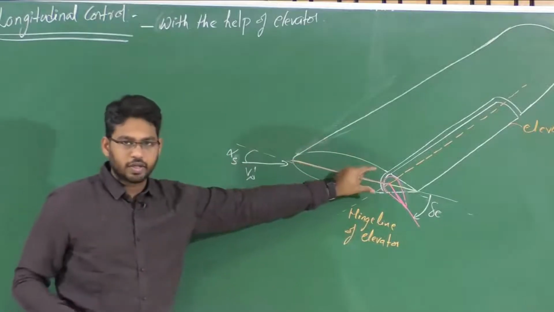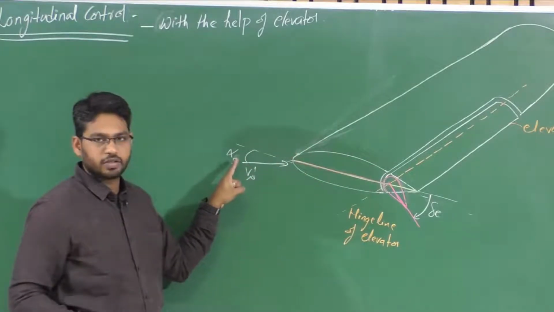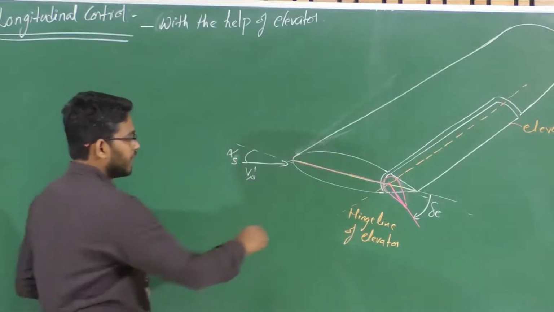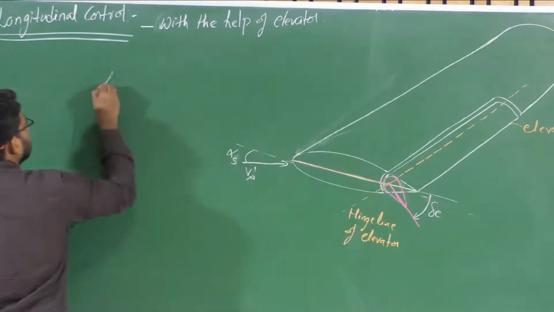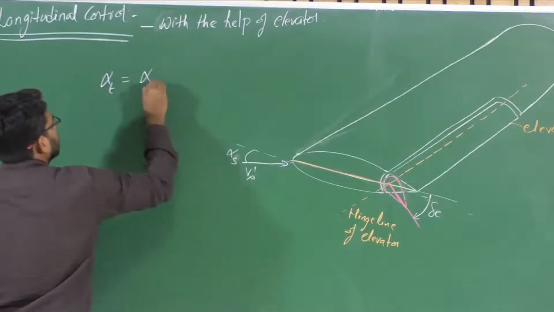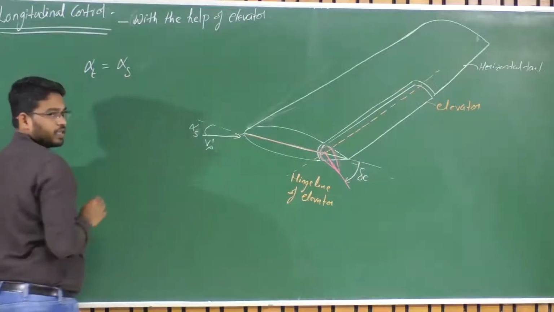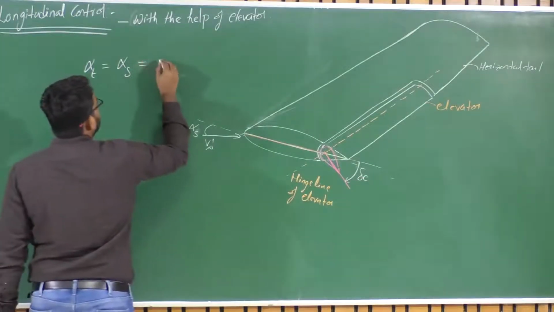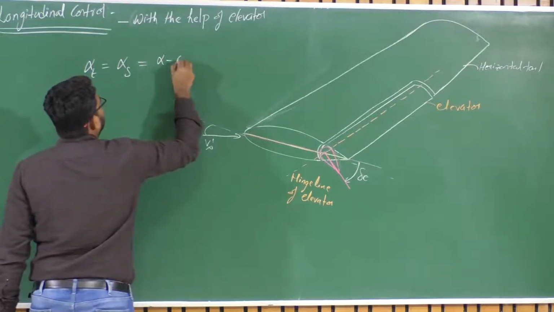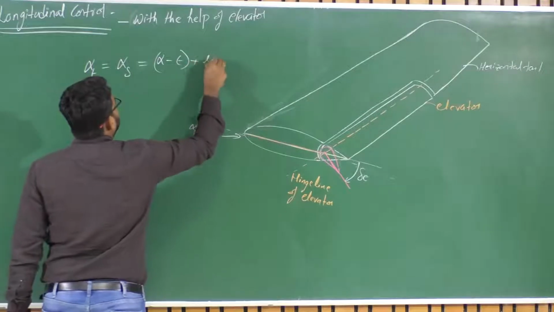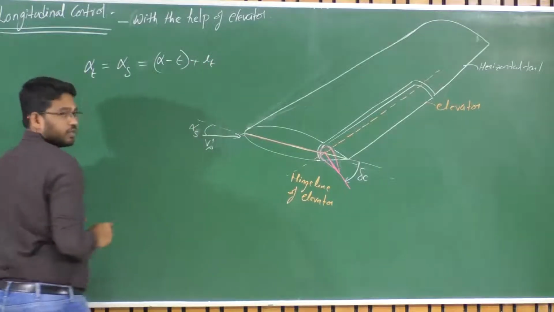So horizontal stabilizer and the corresponding angle seen by this horizontal stabilizer. When there is zero deflection, the total angle of attack seen by this tail is equal to the stabilizer angle of attack, which is equivalent to alpha minus epsilon plus i_t. This we discussed earlier, isn't it?